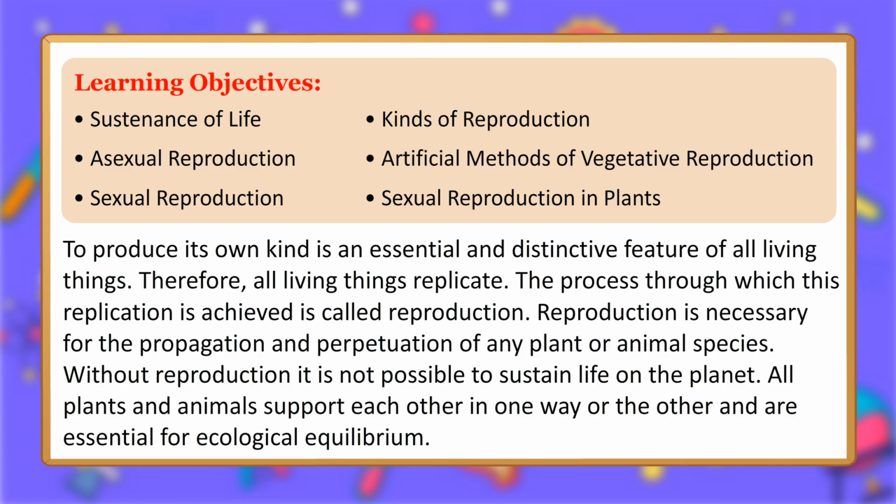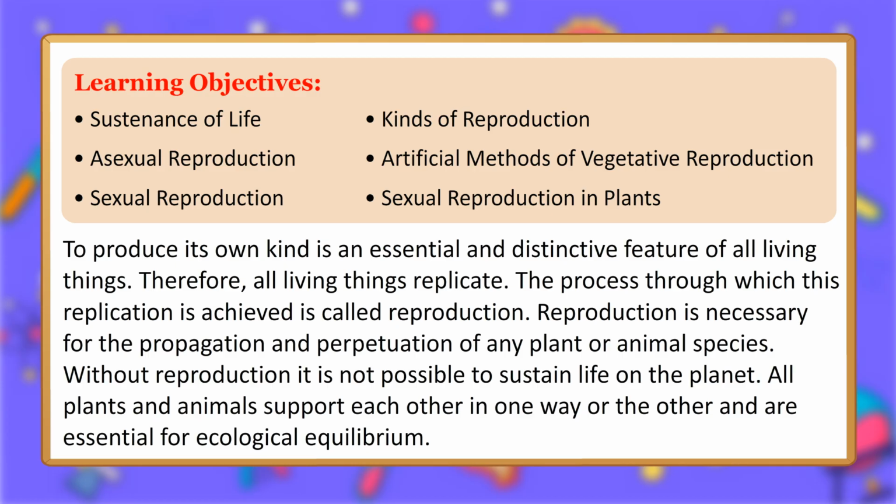Therefore, all living things replicate. The process through which this replication is achieved is called reproduction. Reproduction is necessary for the propagation and perpetuation of any plant or animal species. Without reproduction, it is not possible to sustain life on the planet.